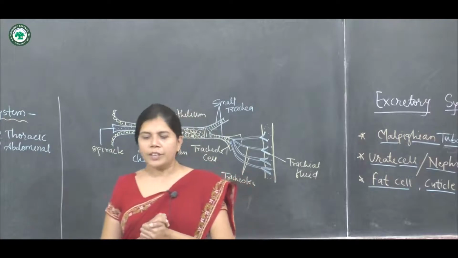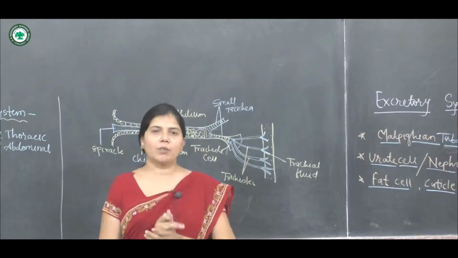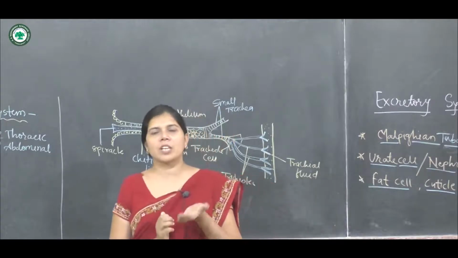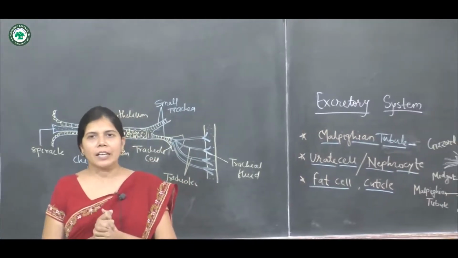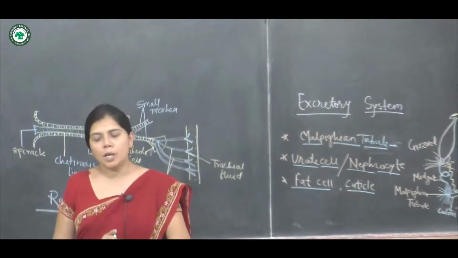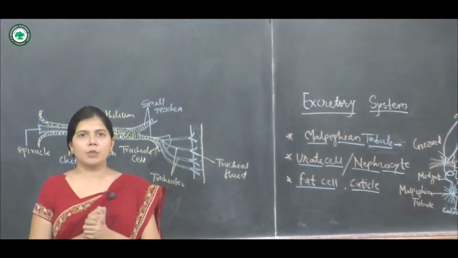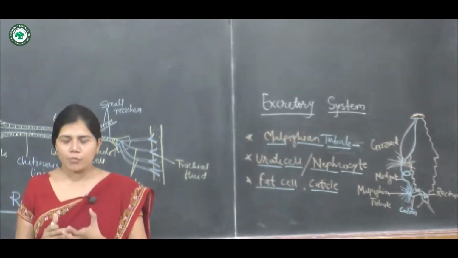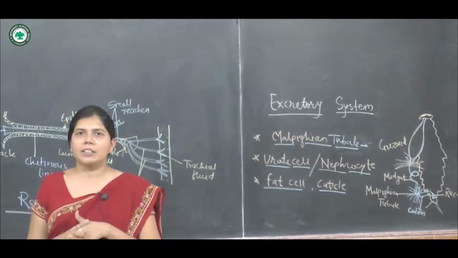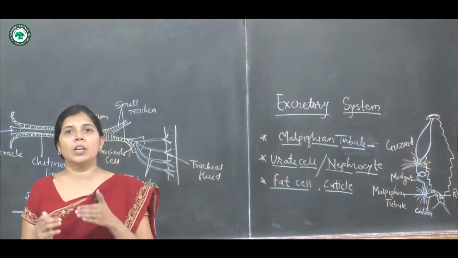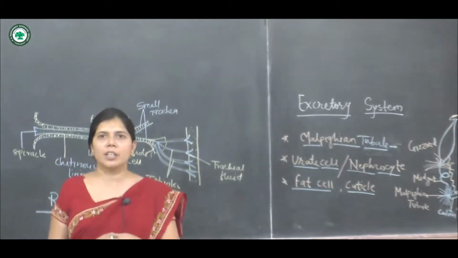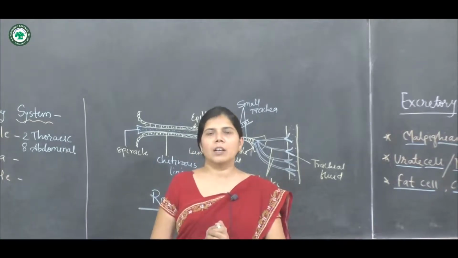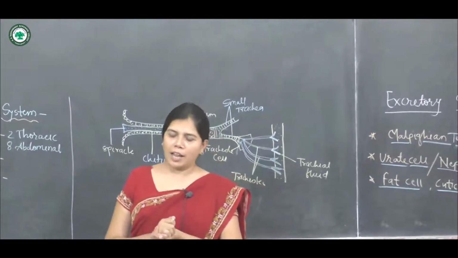Again, they extract water and nitrogenous waste such as uric acid from the hemocoel. The nitrogenous waste is converted into uric acid, and when uric acid is eliminated, the cockroach is called a uricotelic animal.